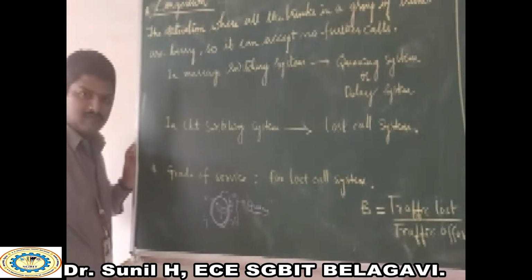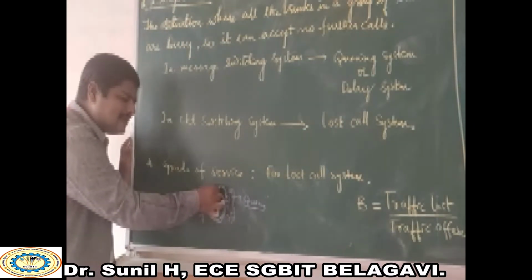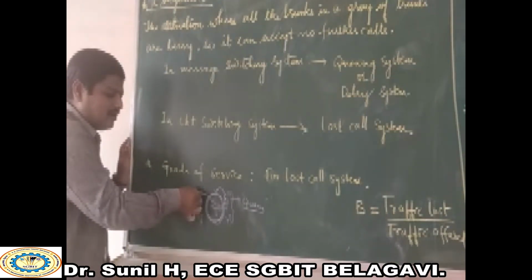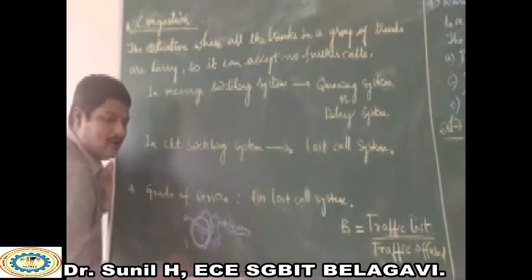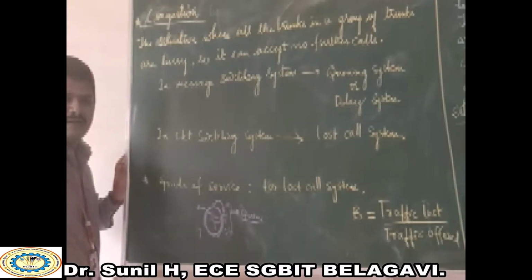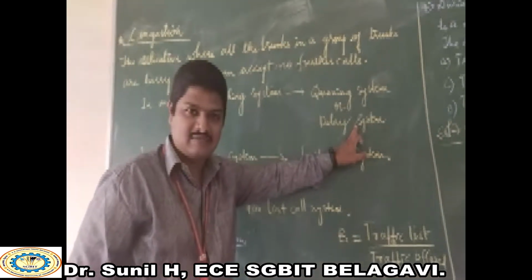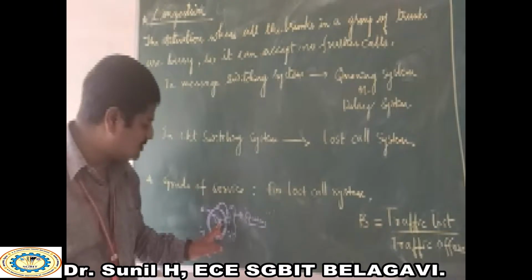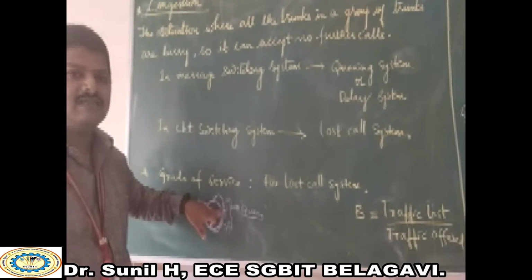The call or the information related to the 6th user is not lost. That system is called a queuing system or delay system, since there may be some delay until one of the users is deactivated to give service to the 6th user.